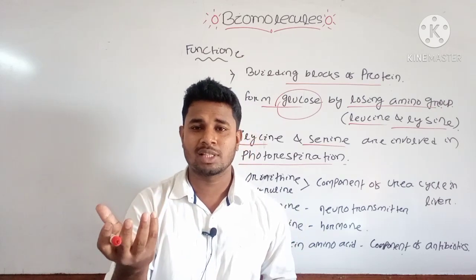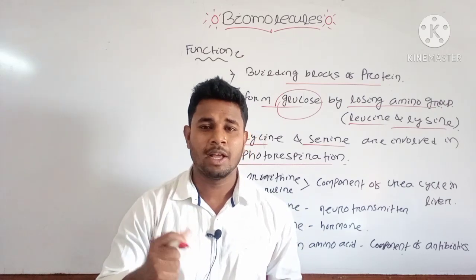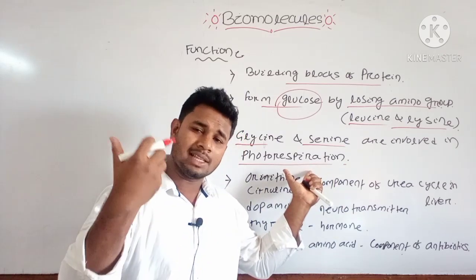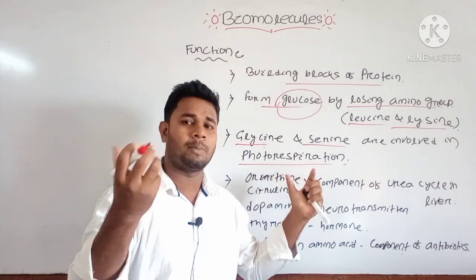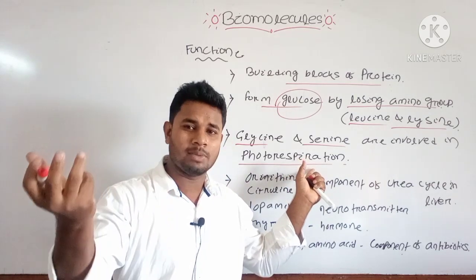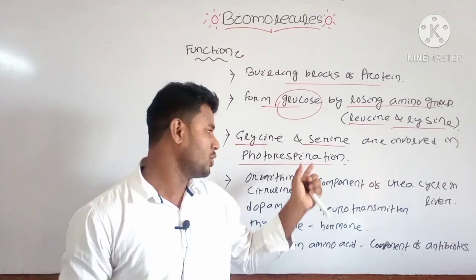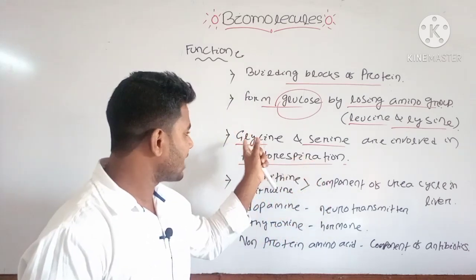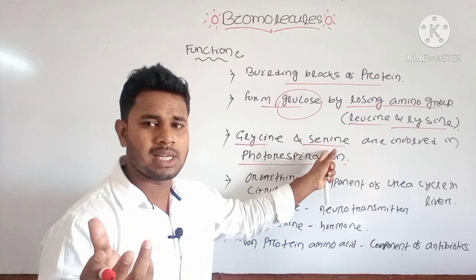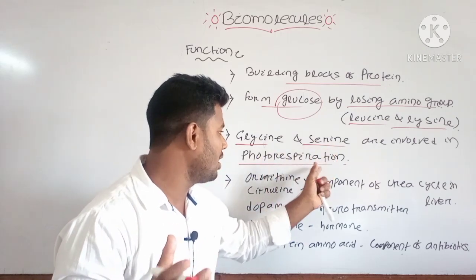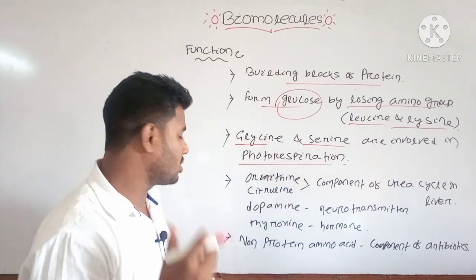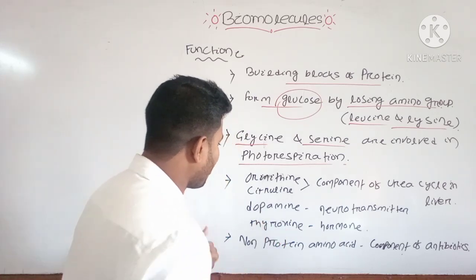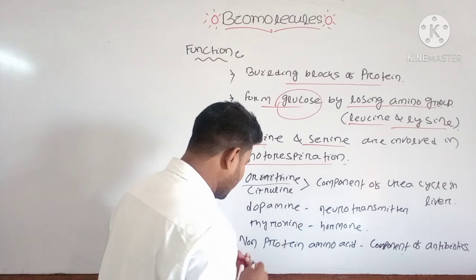In photosynthesis they take up carbon dioxide, but in photorespiration the stomata will be closed and the plant will receive oxygen. Later, when you study plant physiology, you will know in detail what photorespiration is. That's why glycine and serine are two amino acids that take an important role in photorespiration.